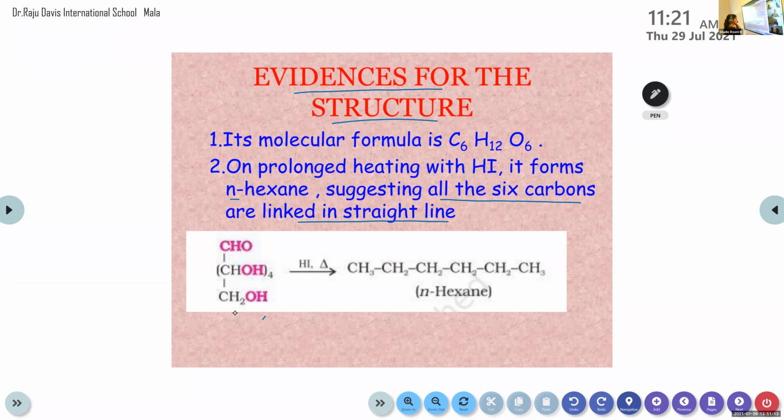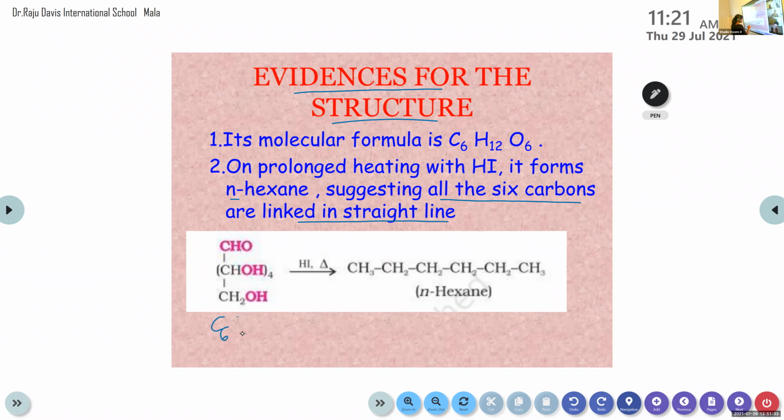So as a second step, on prolonged heating with HI, it forms n-hexane. The product shows that in the product itself there are 6 carbon atoms. They are in a straight line. So the reactant must have 6 carbon atoms. They are also in a straight line. This is clear. And you can write the chemical reaction.